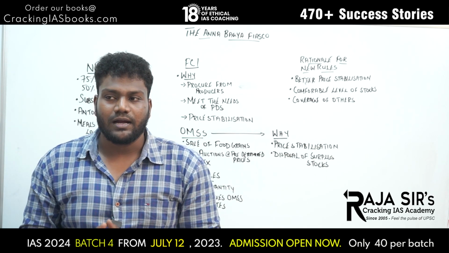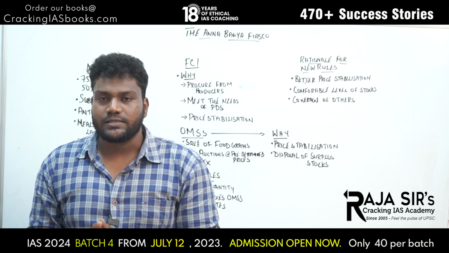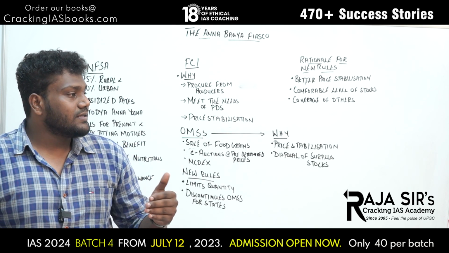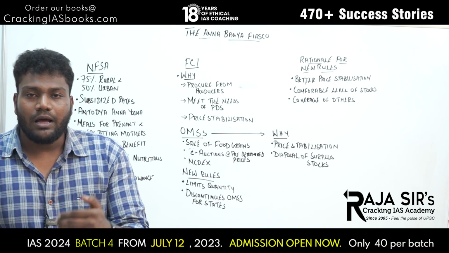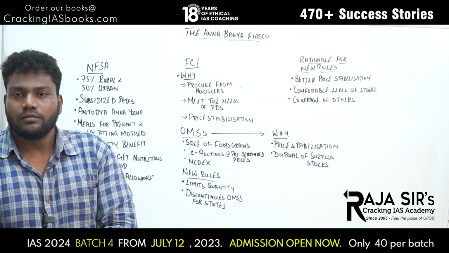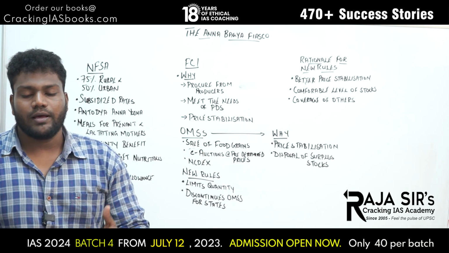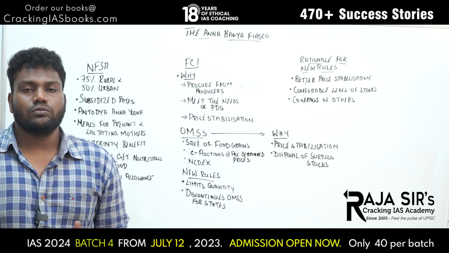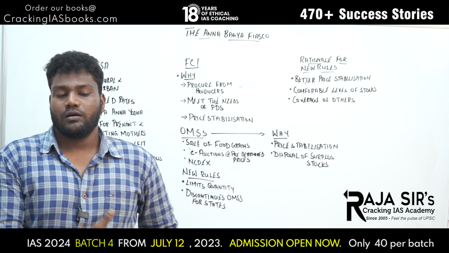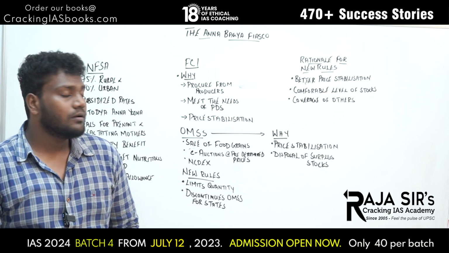They don't have a ration card. Subsidized food grains don't reach them. So FCI stated that the government has a moral obligation to feed the other 600 million people. That is why we have introduced these new rules. Those are the three rationales that the FCI stated for the recent changes in OMSs.